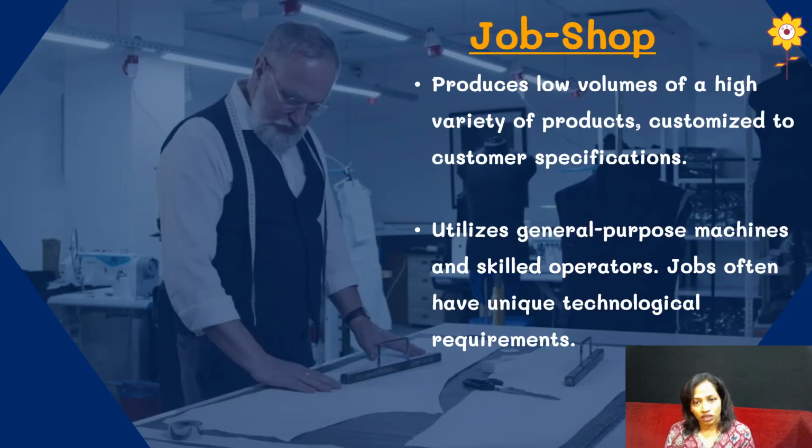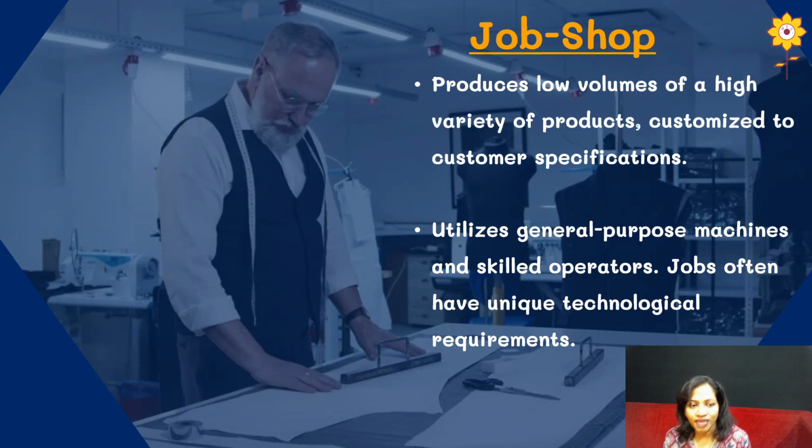Now, job shop production system is a production system where you produce low volume of products, but they are customized. Each product will be customized according to the requirements and needs of the customers. There will be very rare chances of producing the same products. There will be high variety of products, customized according to customer specifications. And that is known as job shop.